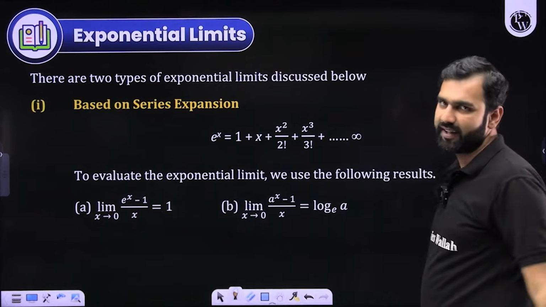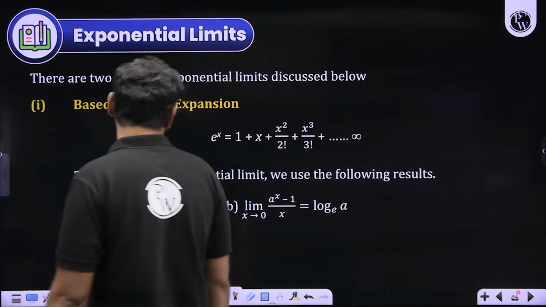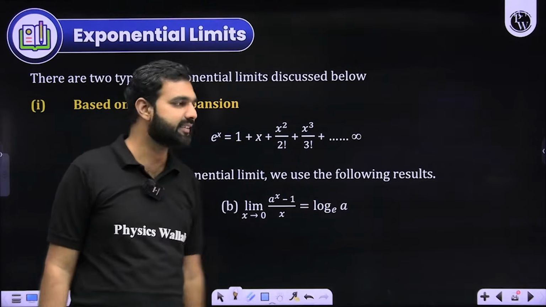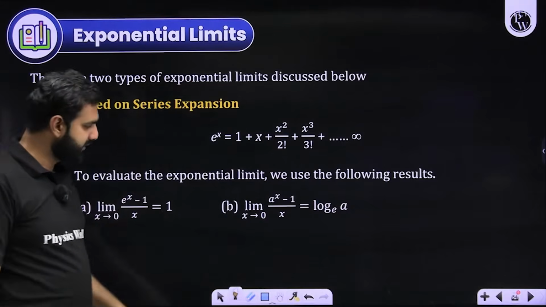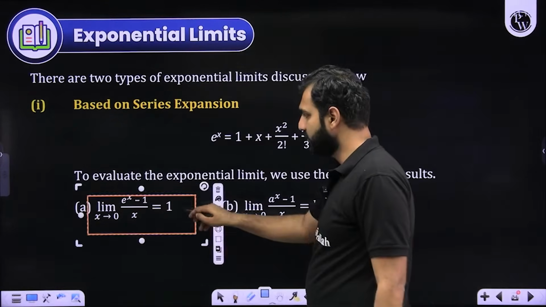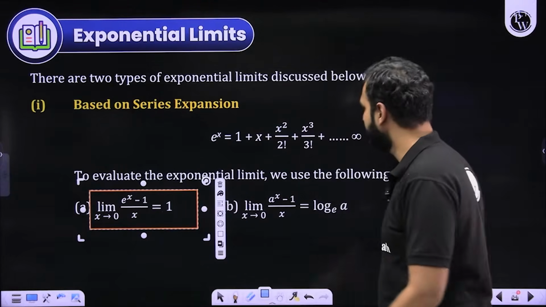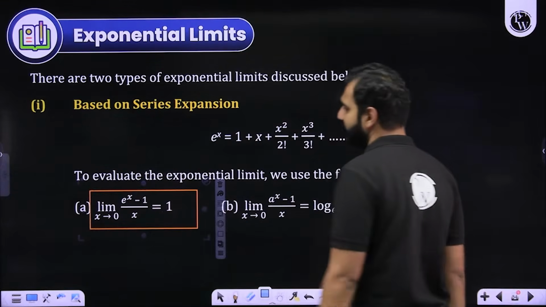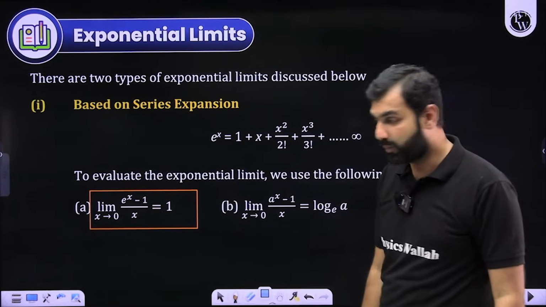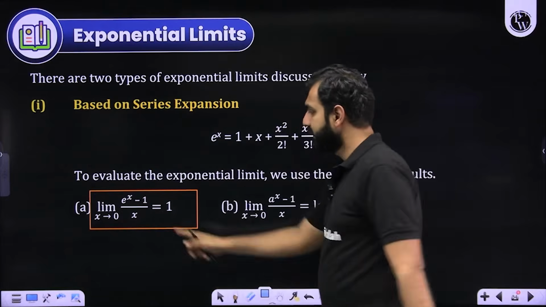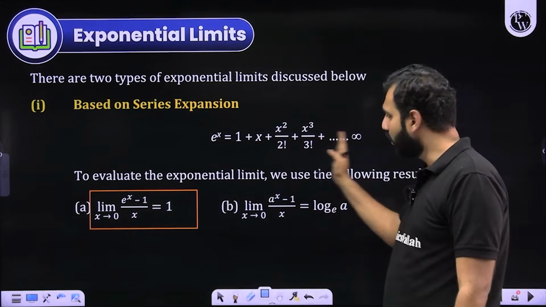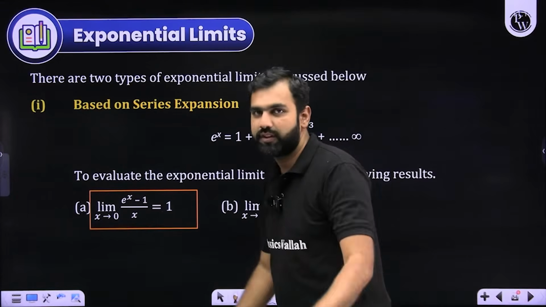Of course, there is another series which is e to the power x. We have already discussed its expansion in the beginning as well when we were discussing the Taylor series. And yes, two more results come into picture, which are limit x approaches 0, e to the power x minus 1. Again, I hope you're realizing this one and this one is cancelled. So you're left with x square by 2 factorial, x cube by 3 factorial, and so on in the numerator, and the denominator is x. This x cancels this x. So you're left with 1 only, along with a lot of terms in x. So when x approaches 0, you're left with 1.